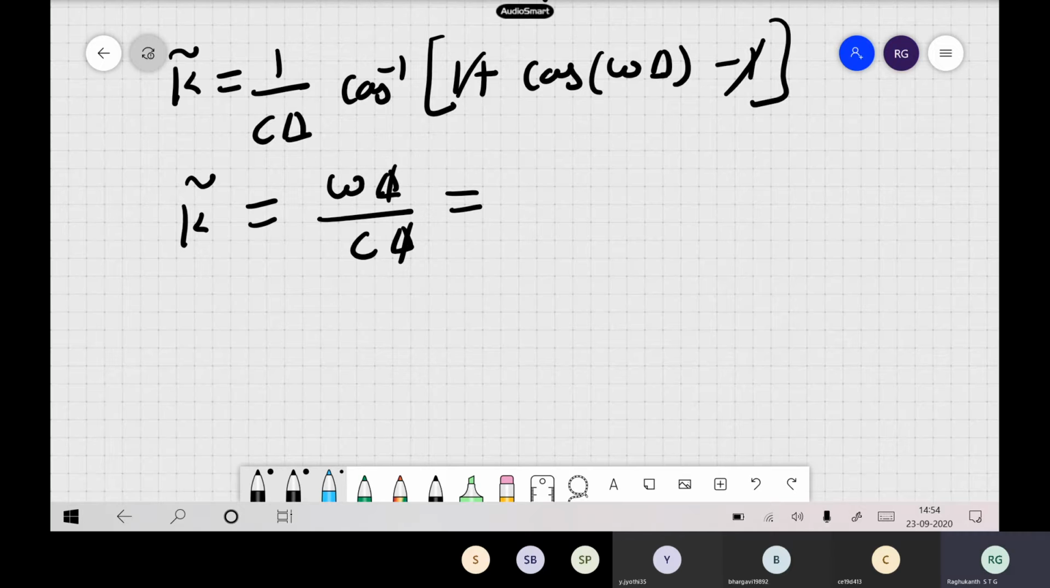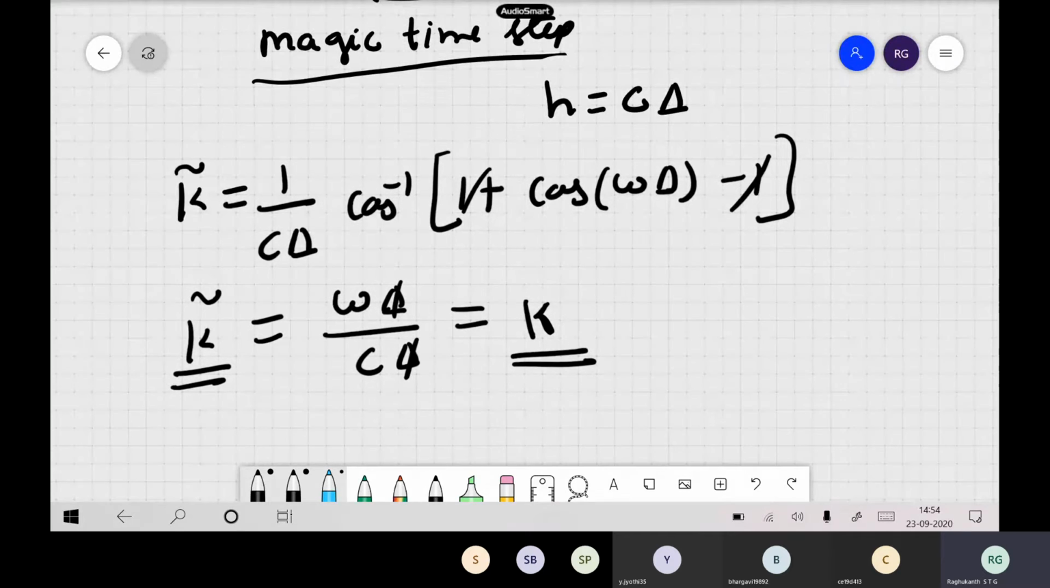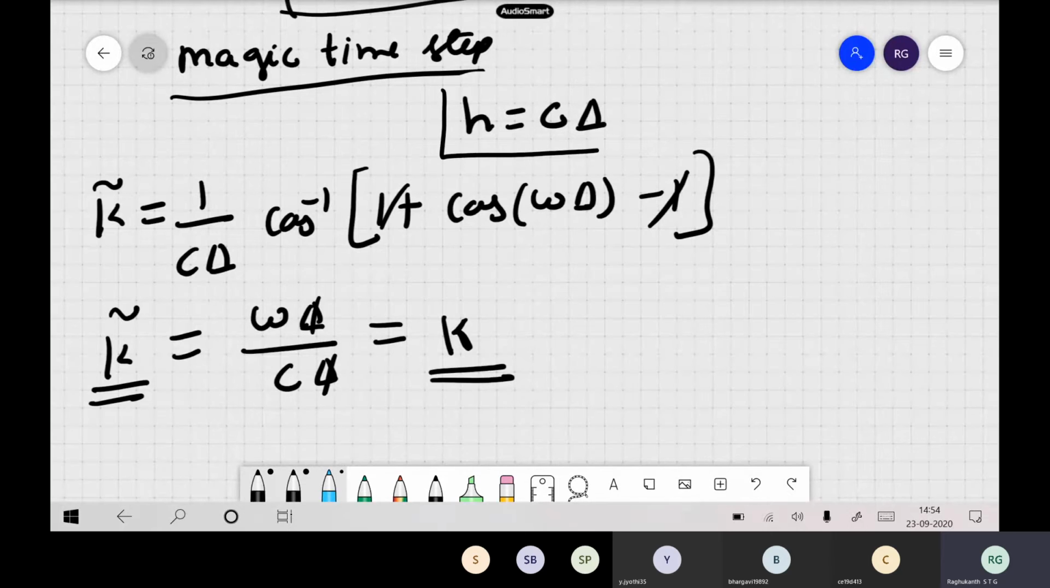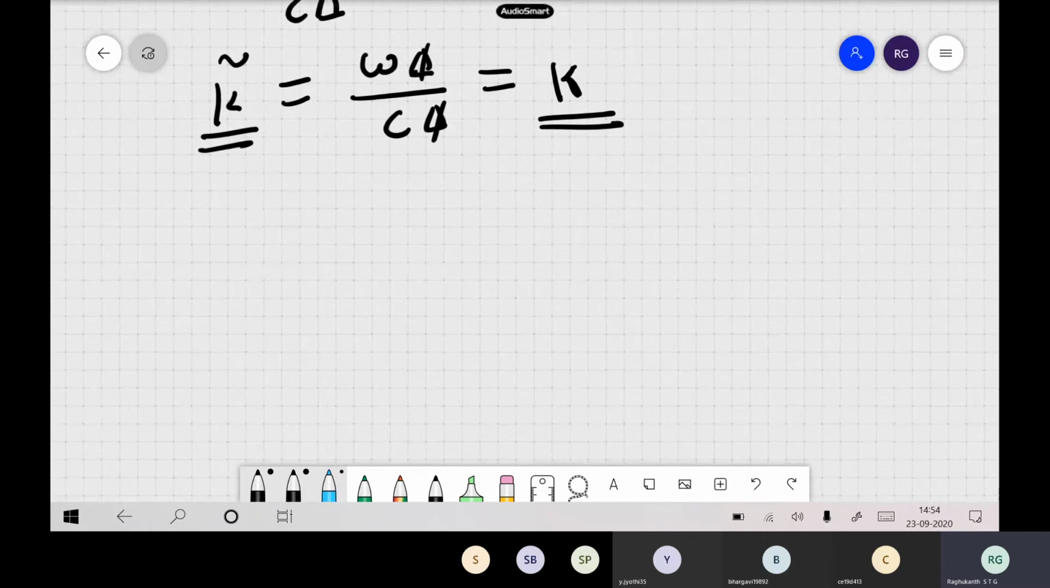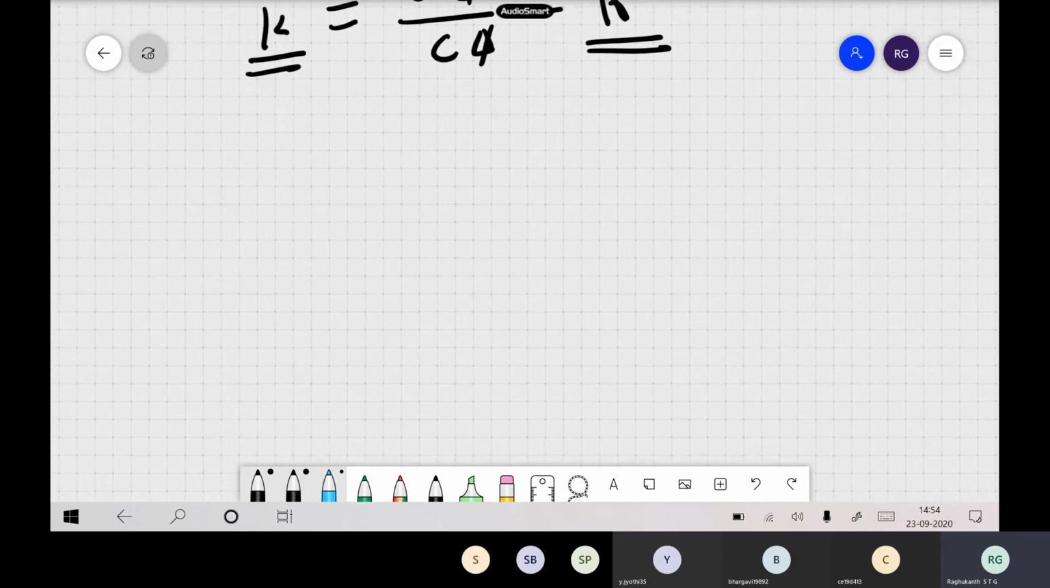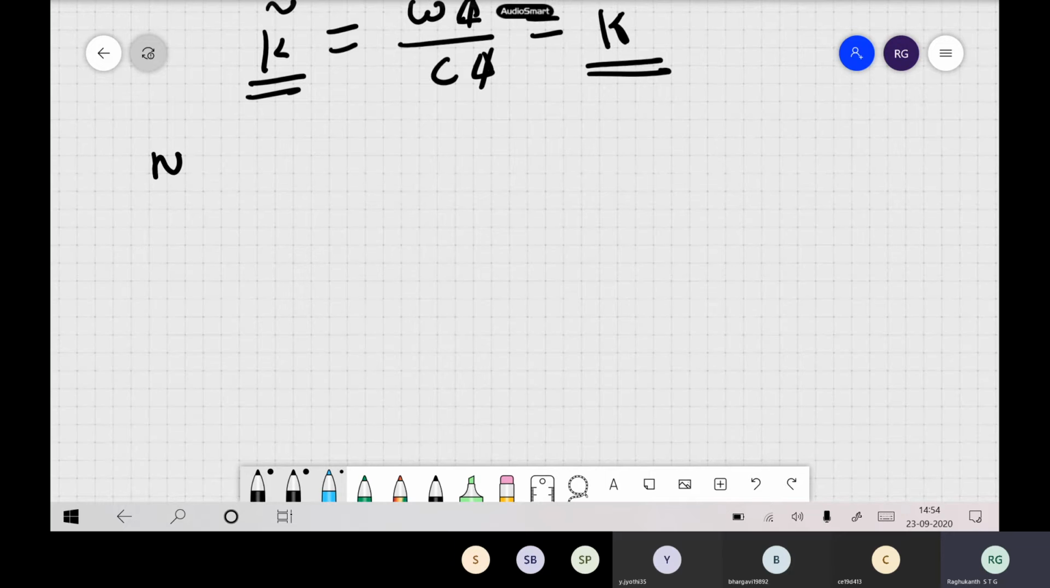Just now we have written, what is omega by c? It is k itself, you followed. So which means your finite difference wave number is the same as this wave number also. This is a magical thing we say, where if your h and delta are related like this, then there is a chance that k bar becomes k itself, but this is not possible in many numerical schemes.